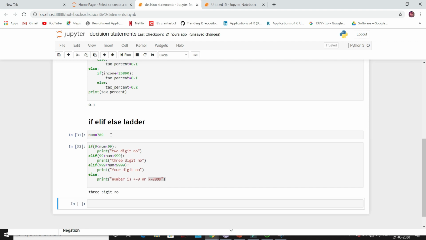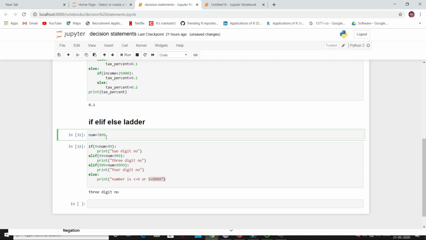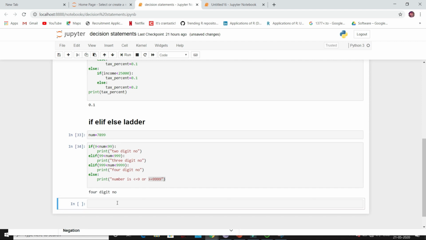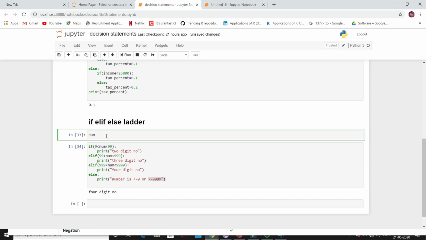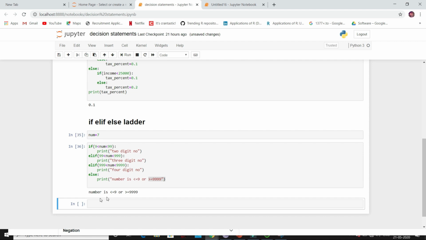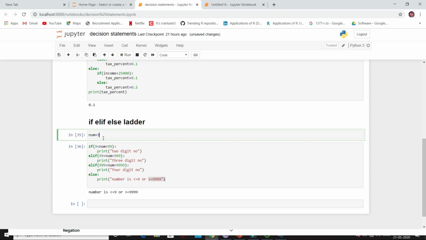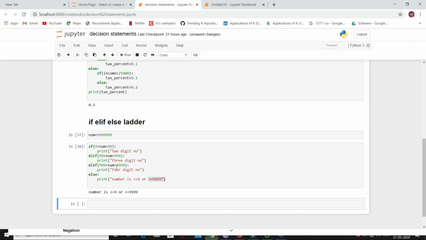Now if I run, I will get 3-digit number. Now let me give a 4-digit number. Now I'll get 4-digit number as output. If I give less than 9, if I give 7, see, I got number is less than or equal to 9, or it is greater than or equal to 9999. So now if I give more than 9999, then I will get the same output.